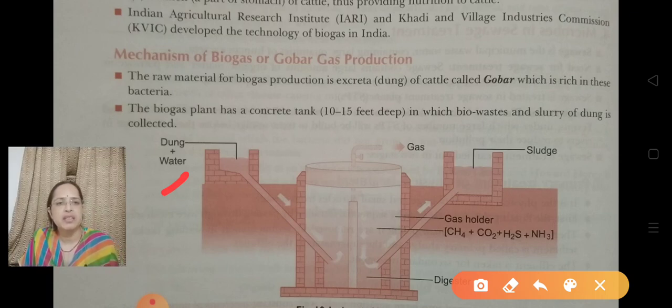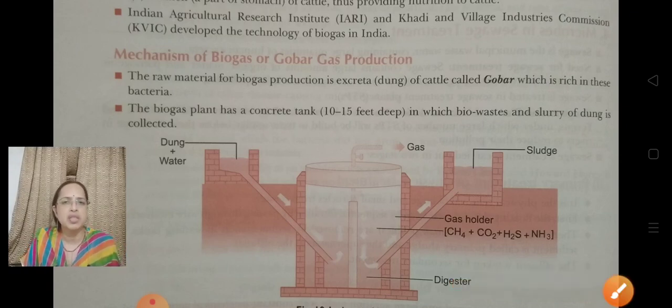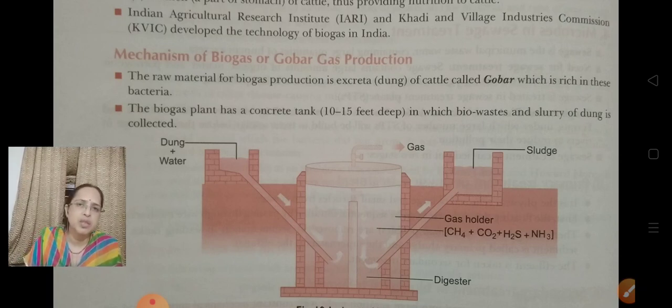Now we look at the complete procedure and how it is formed. See here the mechanism. The raw material of biogas production is the excreta or dung of the cattle, normally called gobar, which is rich in methanogen bacteria. The biogas plant has a concrete tank, a big tank made of cement and concrete, which is 10 to 15 feet deep inside the earth, not above it, in which bio waste and slurry of dung is collected. Slurry is the waste of the animal mixed with water.